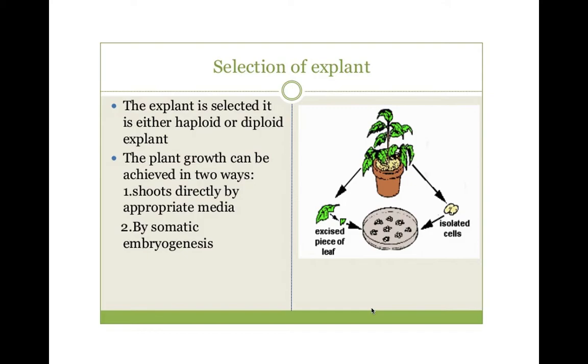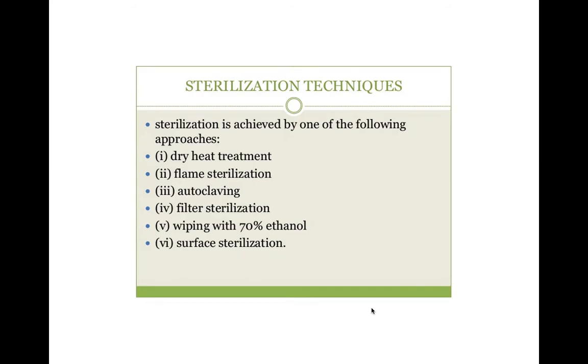In the tissue culture technique, the most important part is selection of plant. Selection of plant means we have to select that mother plant which we have to regenerate or culture using the plant tissue culture technique. After selecting the plant, we can collect a small piece of plant. This is called explant. As per the definition of plant tissue culture, all the parts of the technique should be sterilized.